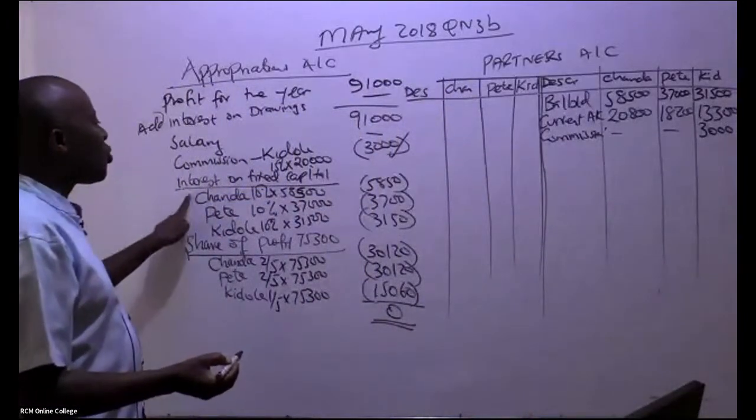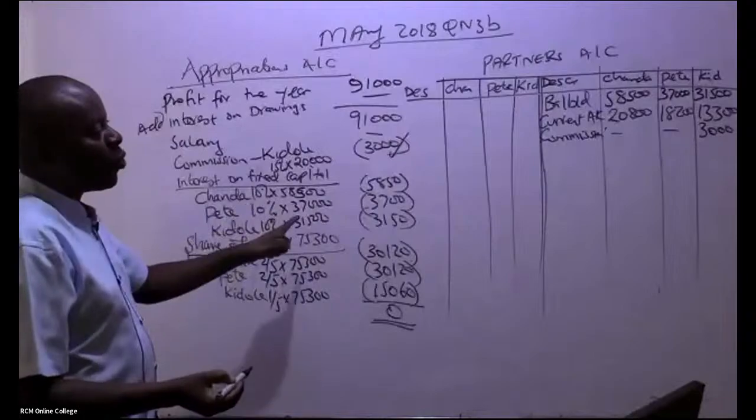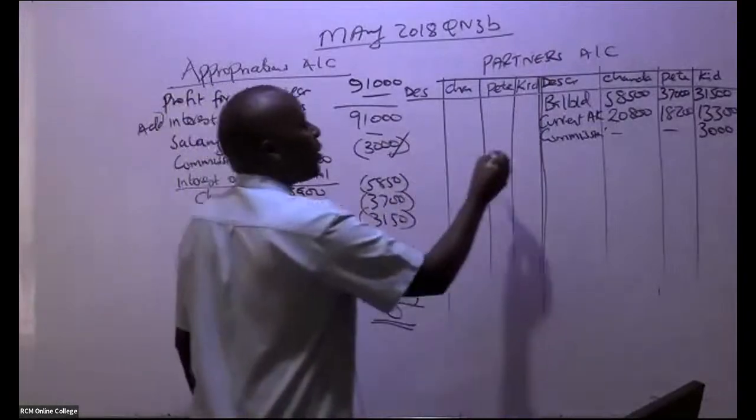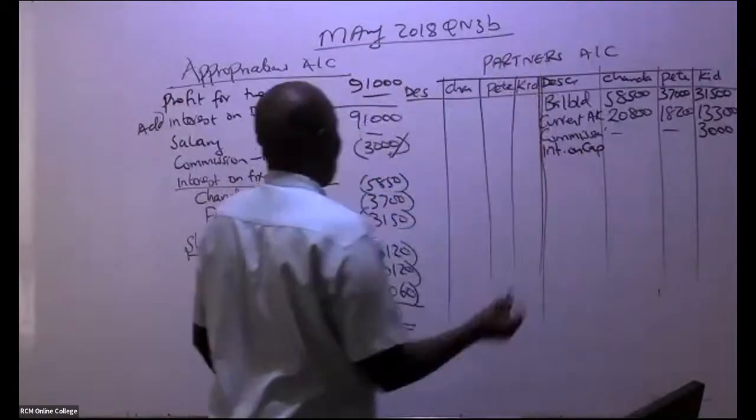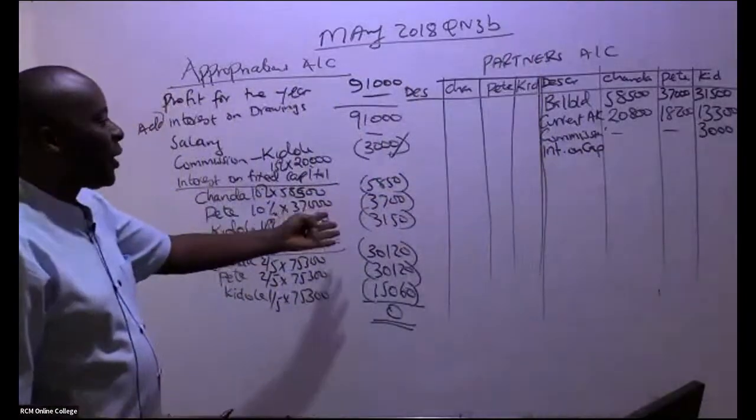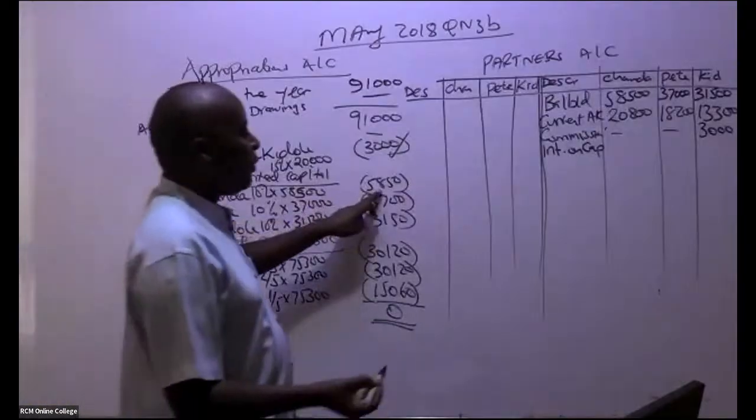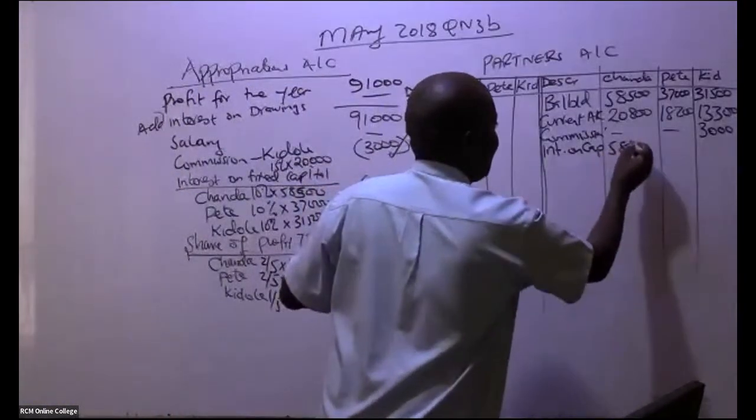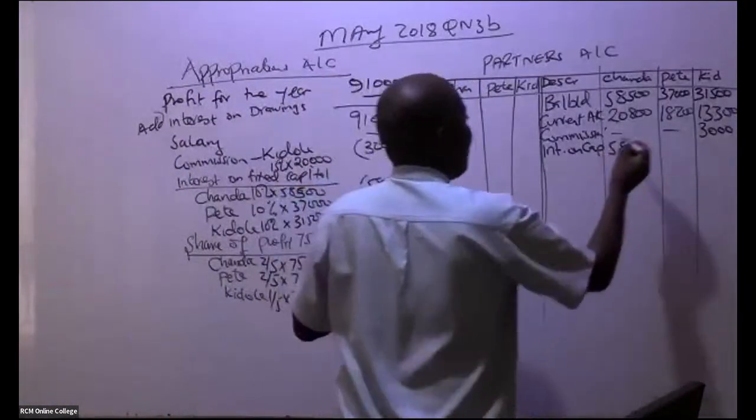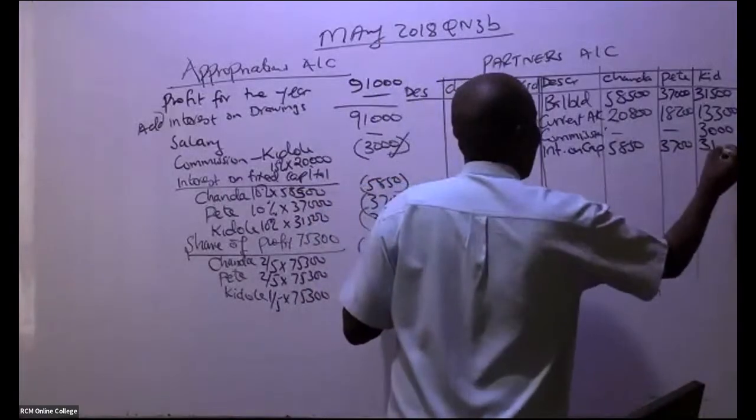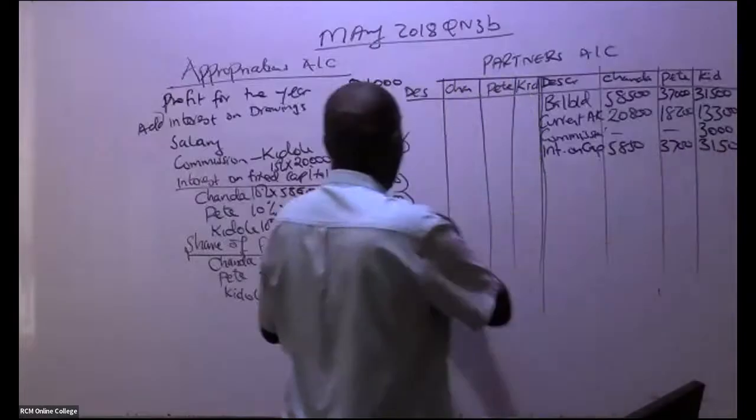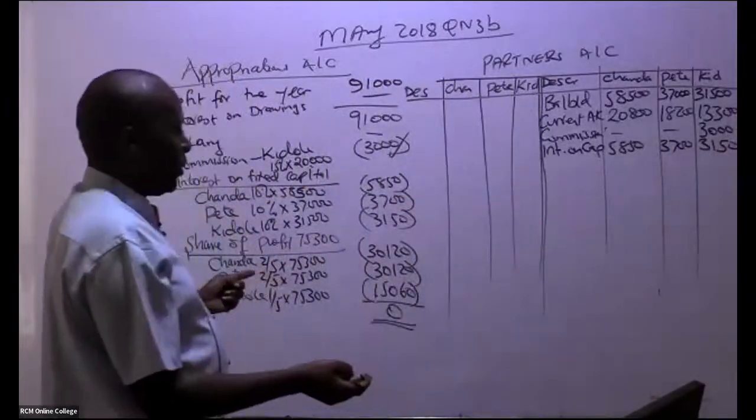They also got interest on fixed capital. So we have here interest on capital, and each one of them got. So we have here 5,850, 5,850. We have 3,700, 3,700. We have here 3,150. Don't put brackets. Of course, these were for purpose of subtraction.